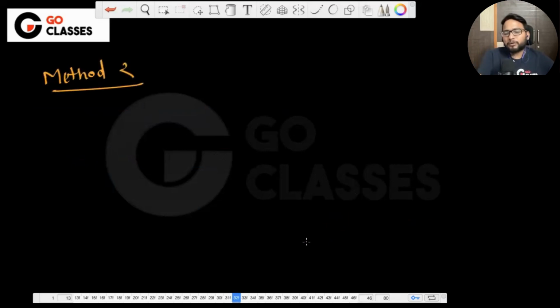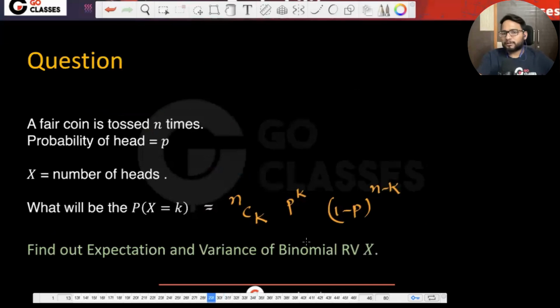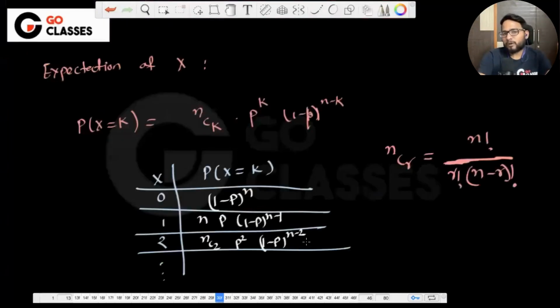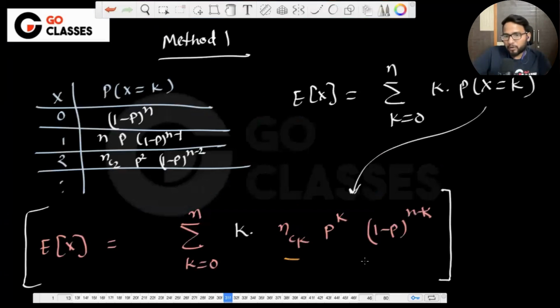Let me tell you what we are going to do. See, what was the question? The question is that given a PMF, you have to find out the expectation and variance, right? Now, there are two methods to find the expectation and variance. One is that you directly use the formula, which means you directly plug in the probability values and find the expectation. You all are saying that this is scary, and I also agree that this is scary. So I will come to this. We can solve this particular series, don't worry. But let's see method 2, which is actually very easy. Let's see method 2 to find the expectation.